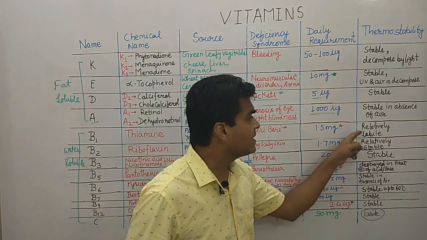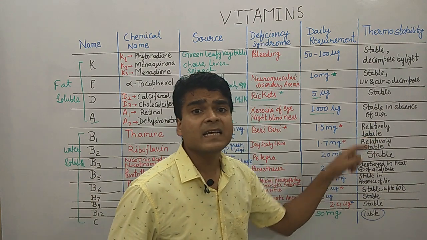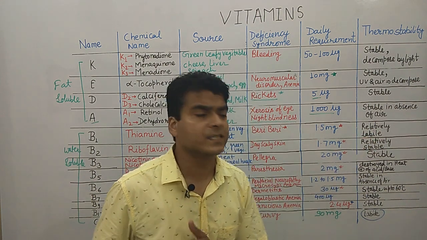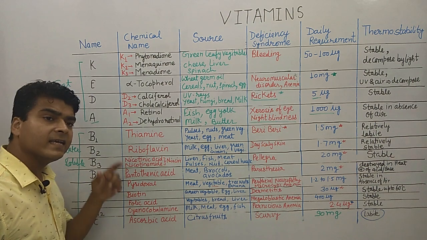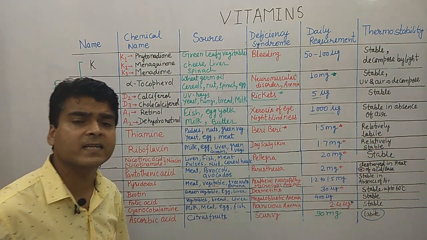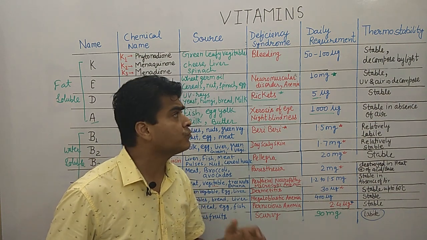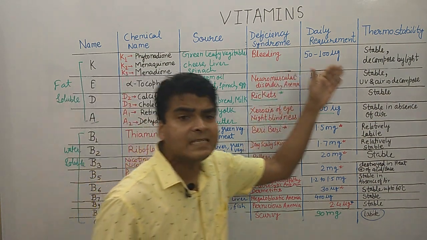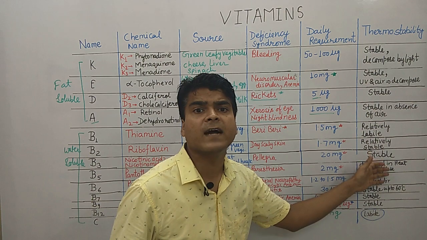Then the daily requirement is 1.5 milligram daily, and one of the most important points about vitamin B1 is that it is relatively labile, meaning it is unstable in heat. So you should remember, the examiner can ask a question about thermostability, because many times students do not remember the thermal stability of the vitamin.